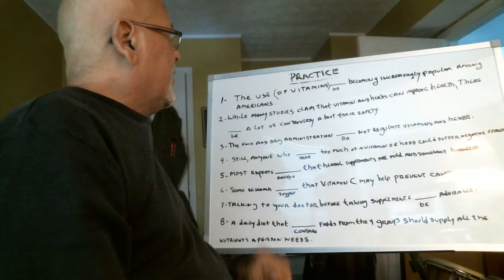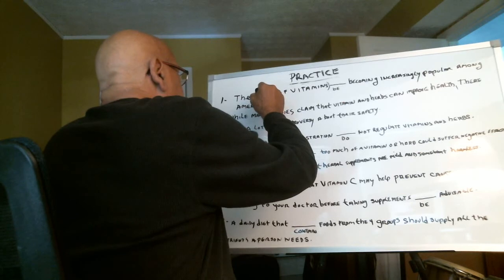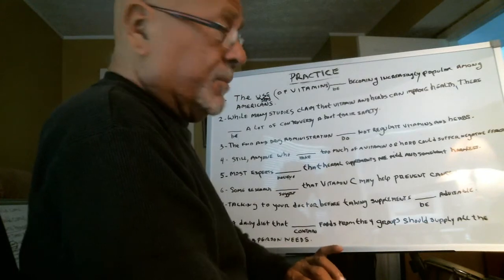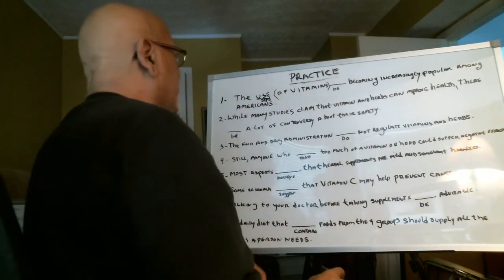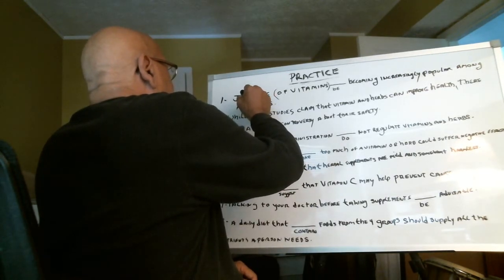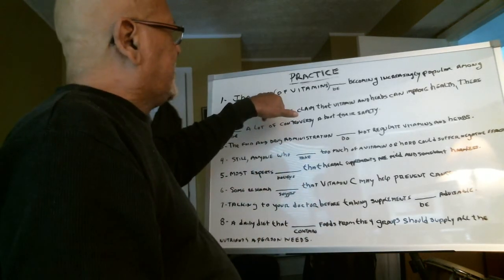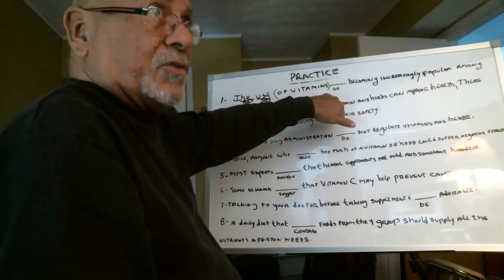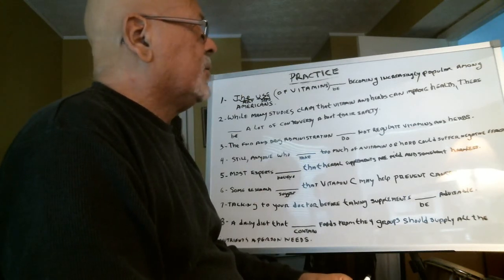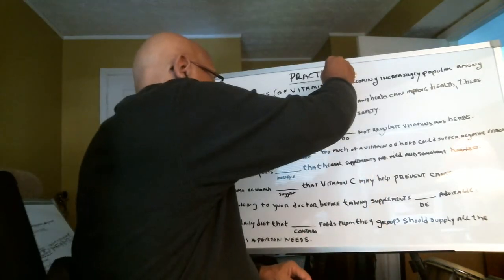So the subject is going to be use. Subject, noun. The is going to be an article. So if the subject is singular, the verb has to be singular, and it's a form of a be verb. Singular, singular.